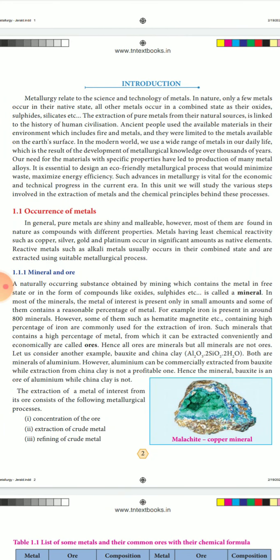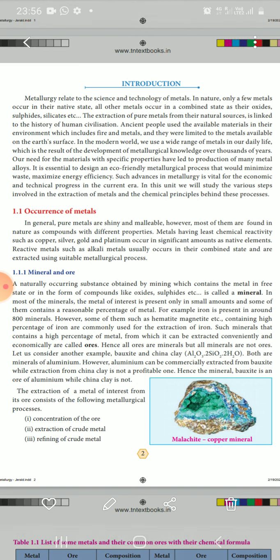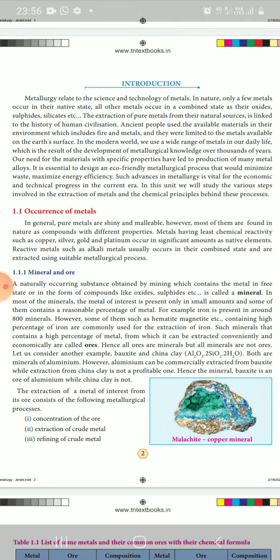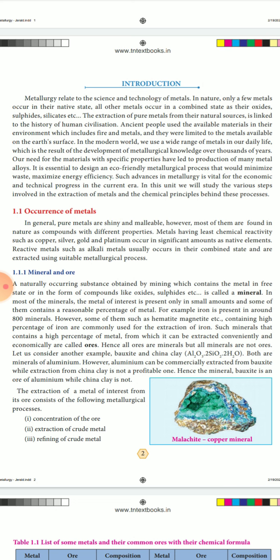Then what is the introduction to metallurgy? Metallurgy relates to the science and technology of metals. In nature, only a few metals occur in their native state. Most metals we get from the earth's crust contain oxide ores and sulfide ores, with gangue or matrix mixed in the metals.